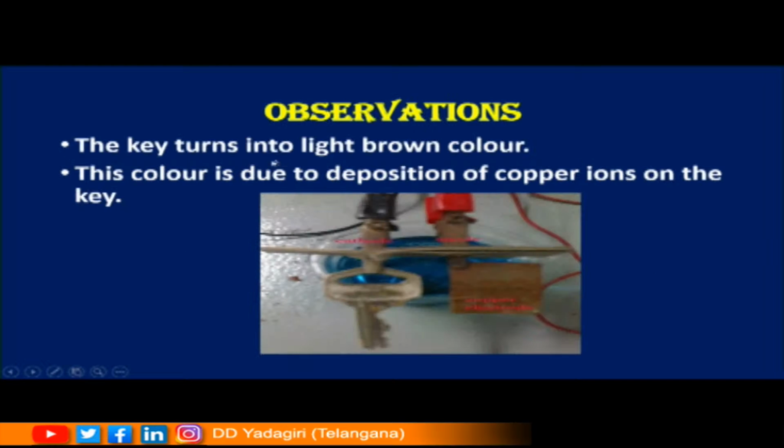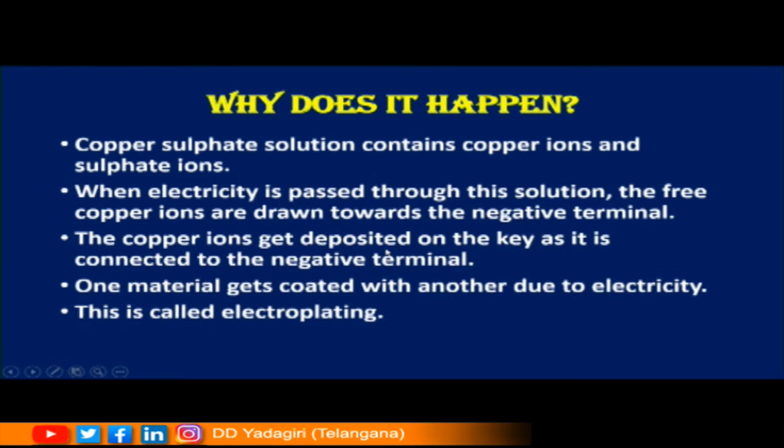We saw that the key turns into light brown color, and this color is due to the deposition of copper ions on the key. So what is happening, children? The copper ions in the solution are getting attracted towards the key, and the key is turning into light brown color, that is copperish color. So let us understand now why does it happen.